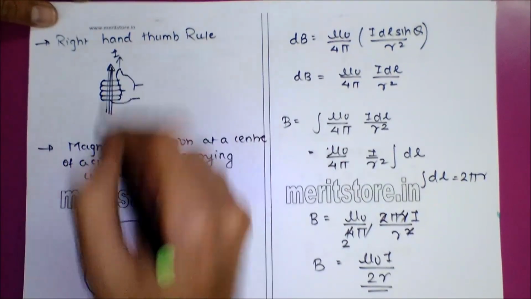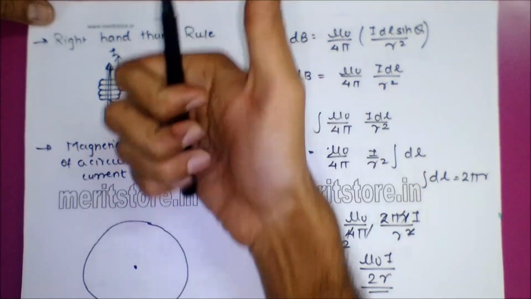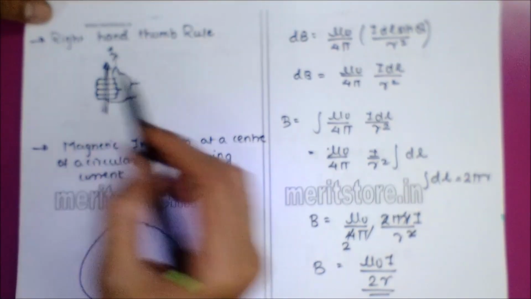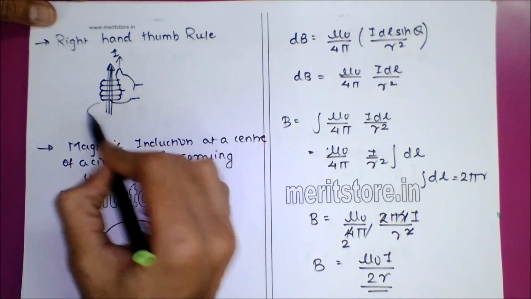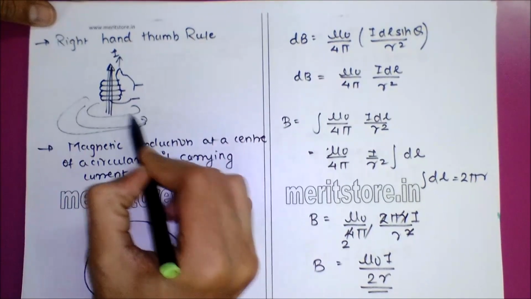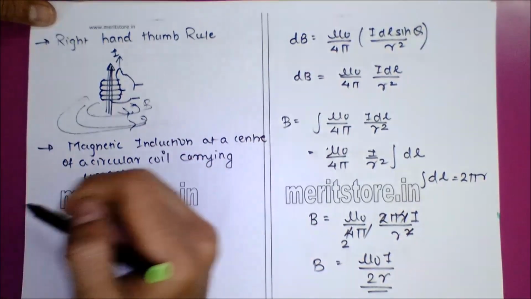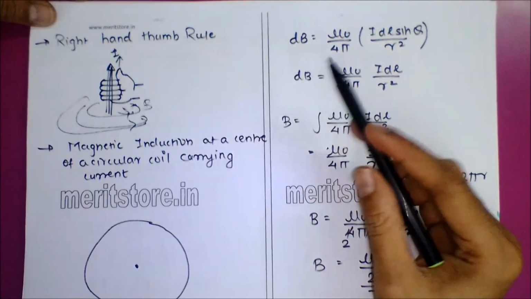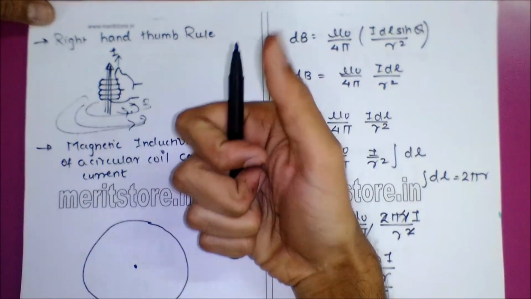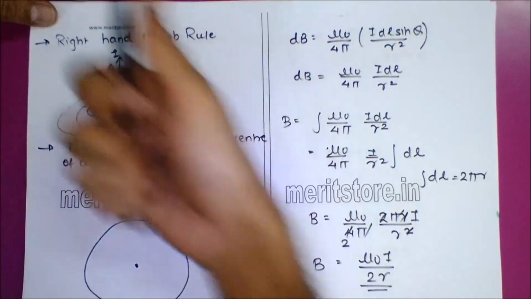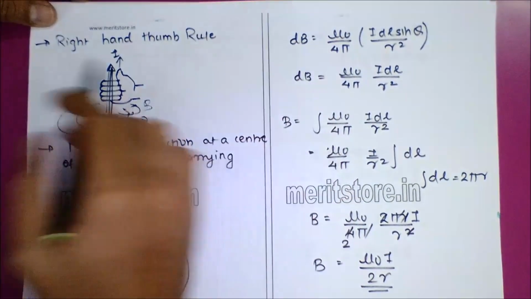So I can write I, which is going in the upward direction, and if I hold the conductor in this way, my thumb will represent the direction of the current, and my fingers will represent the direction of the magnetic field. So my magnetic field will be in this direction. Okay, so it is B out here. That is what the right hand thumb rule says, that if your thumb points out the direction of the current, then your fingers will point out the direction of the magnetic field.